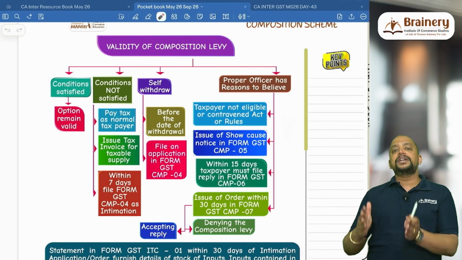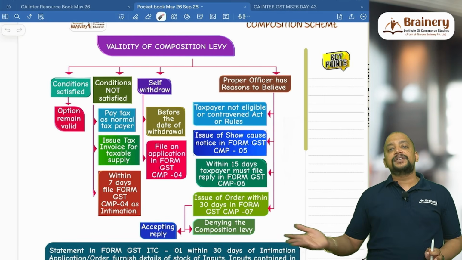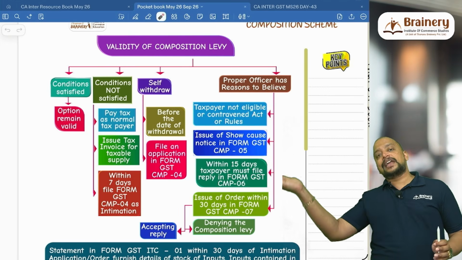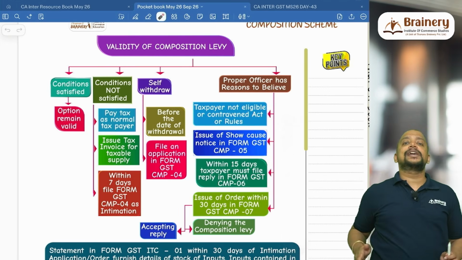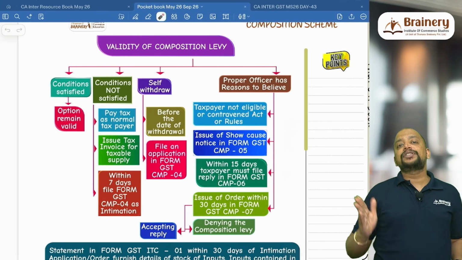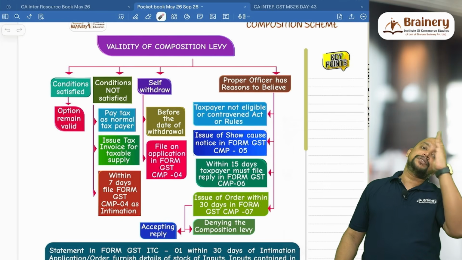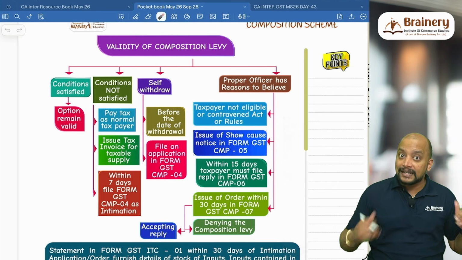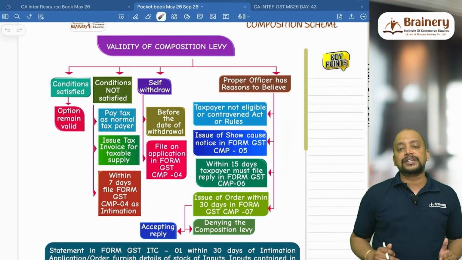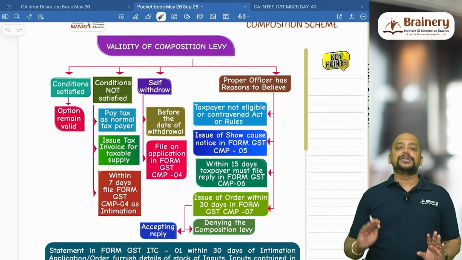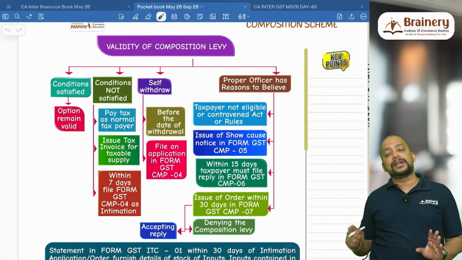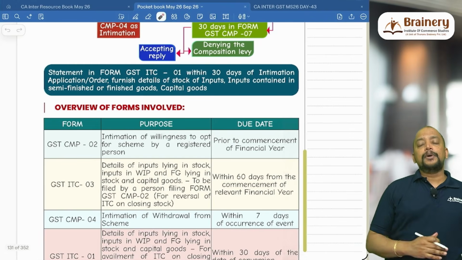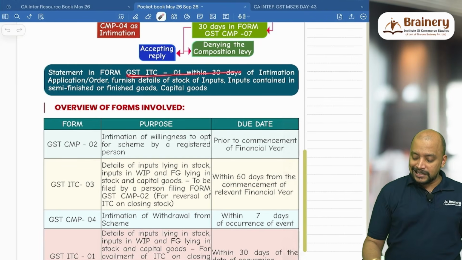For example, on 29th April 2027, when they are denying the composition scheme, maybe from that particular date onwards they can deny, or retrospectively also they can deny, backdated, but not before the date they committed the breach. Say in July 2026 they committed the breach, so before July they cannot deny the composition scheme. From July they can deny the composition scheme, even though in April 2027 they are passing the order for denial. So whenever you come out of the composition scheme, we can take the ITC on closing stock.